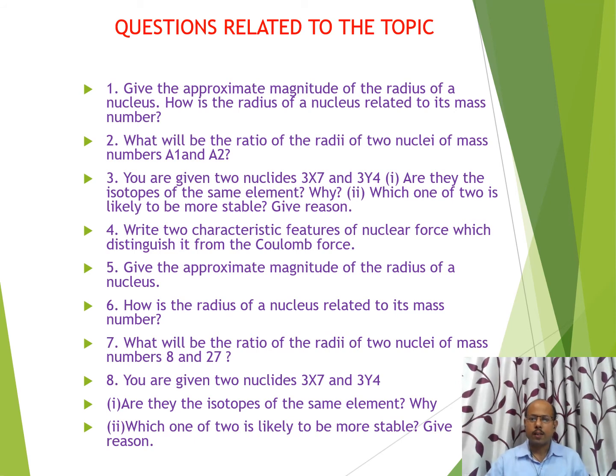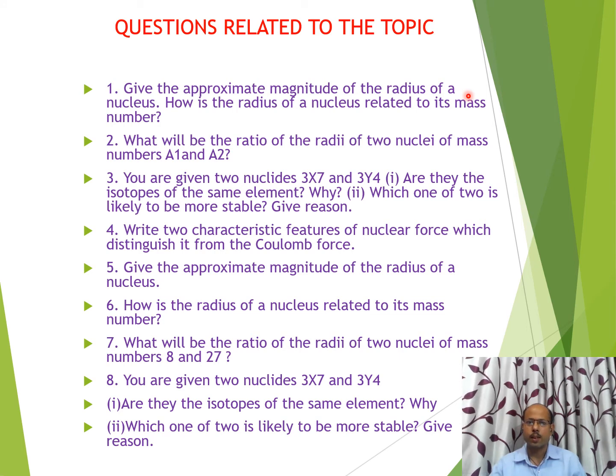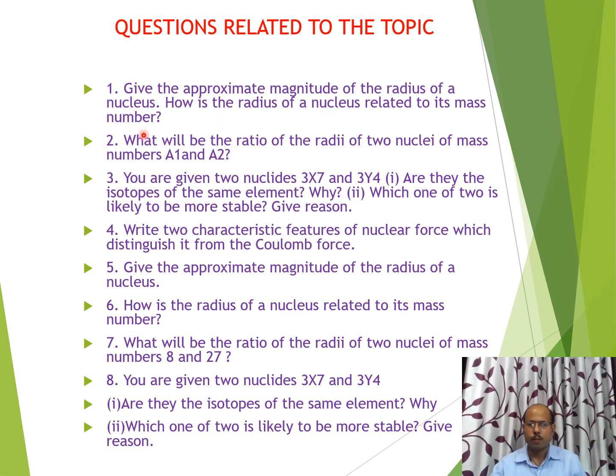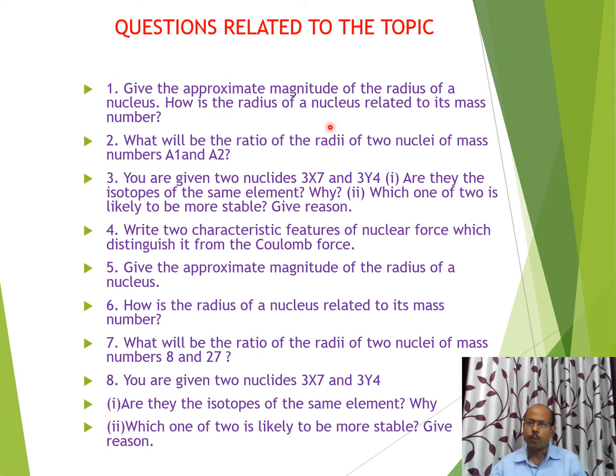Now finally, we are summarizing the chapter by asking certain questions related to the topic. First question I am discussing, you have to think upon the question and then we will discuss it. Give the approximate magnitude of radius of a nucleus. How is the radius of a nucleus related to the mass number? I think you are easily recalling the answer. The size of nucleus is approximately 10 to the power minus 14 meter, and it is related to the mass number as R equals R naught A to the power 1 by 3.